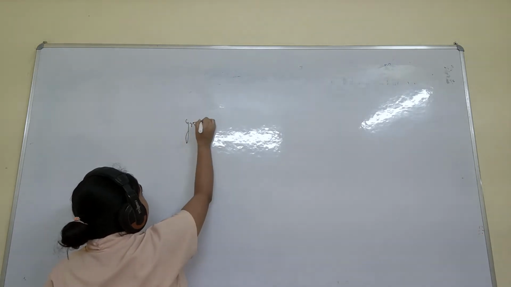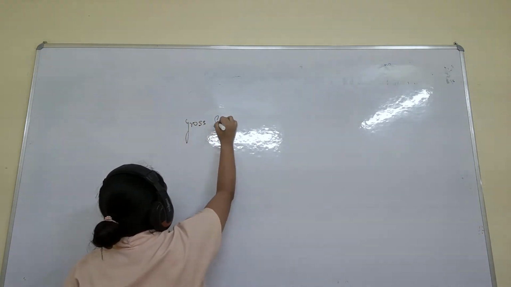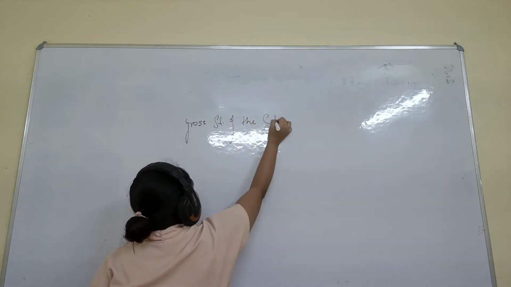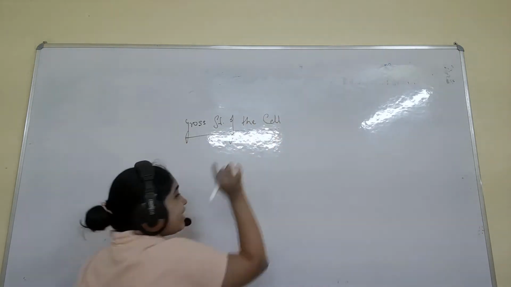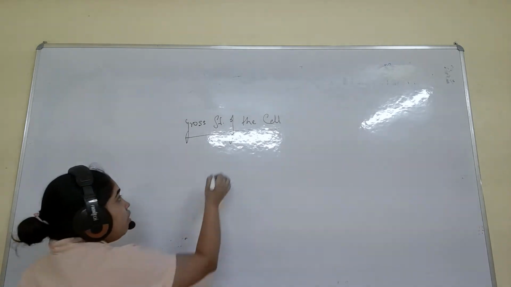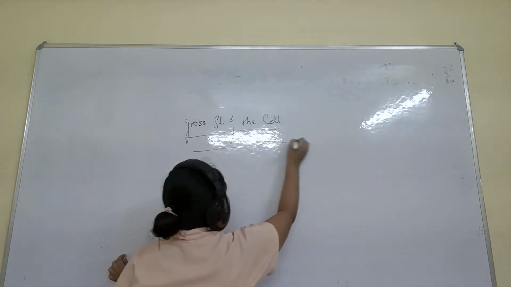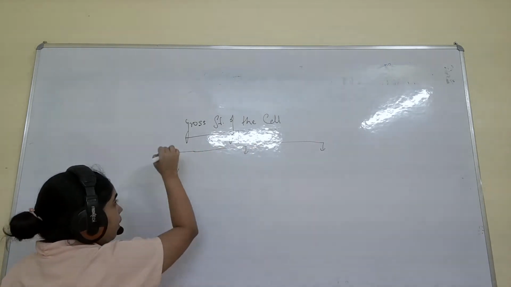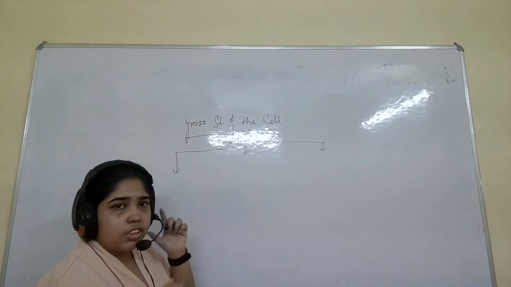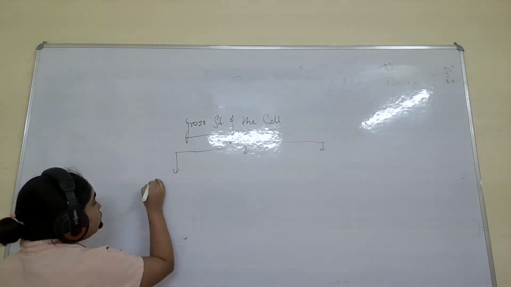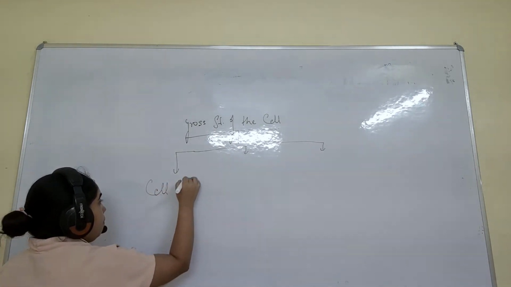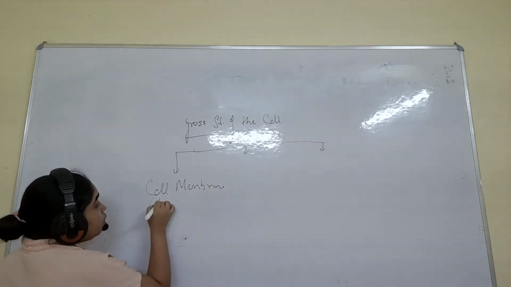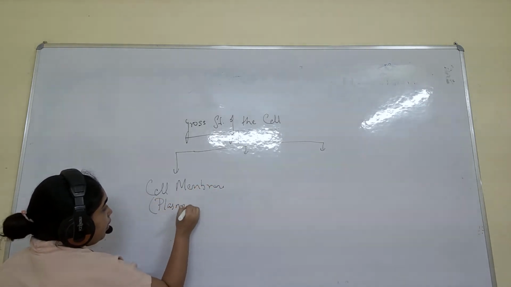You can write gross structure of the cell. Three gross structures are there. First I will explain the three structures, and then I will write about the other structures. Understand? The first is known as the cell membrane, which is also known as the plasma membrane.